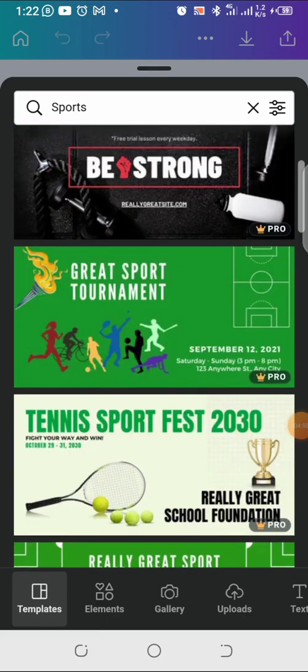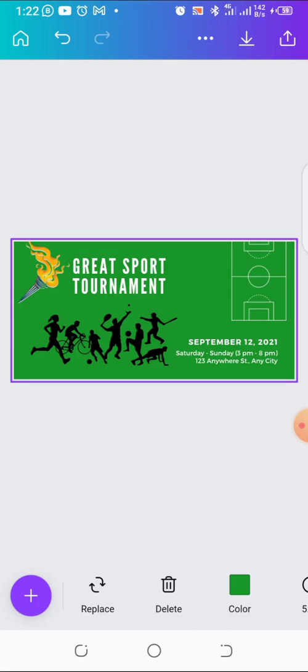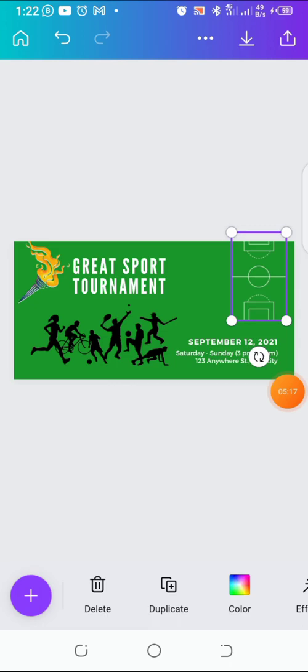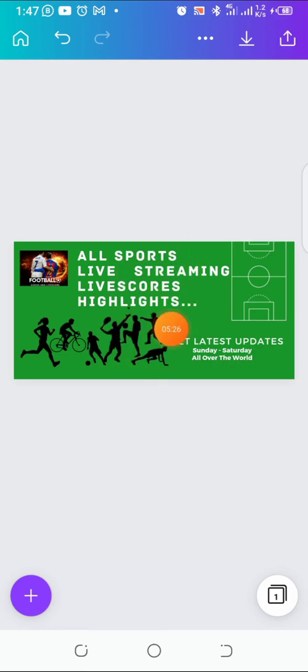Yeah, I'm using Canva Pro, so it will not be a problem. So I'm using this, guys. I've already clicked on it. All right, so it fits into my template, and I can now design and create something around this. It's as simple as that. You can select each of these objects. You can edit them, you can remove them, you can do anything. You can change the background or change anything you want to change.